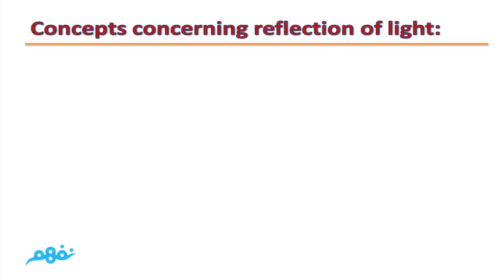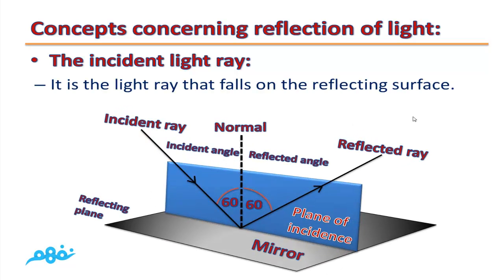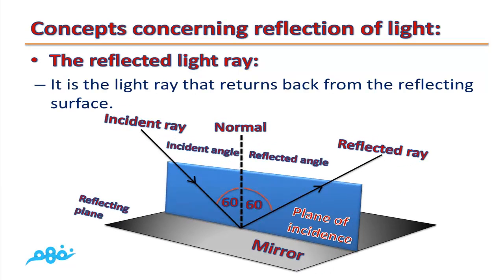Concepts concerning reflection of light. What's meant by the incident light ray? It is the light ray that falls on the reflecting surface, this one. What's meant by a reflected light ray? It is the light ray that returns back from the reflecting surface.